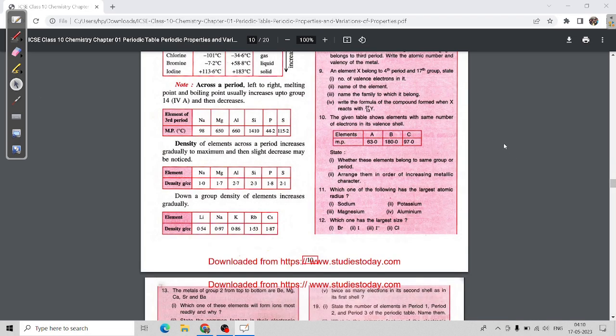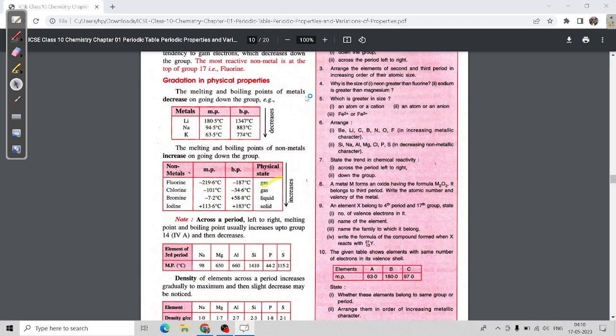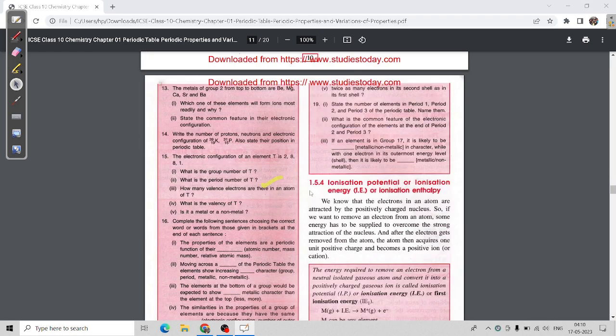Now here the in-text questions you can do on your own or check the solutions on my channel. Next, this analyzing potential is a very important topic for your 10th first chapter. You have to just recognize it and work according to it. As it is a very important topic, we will start it from the